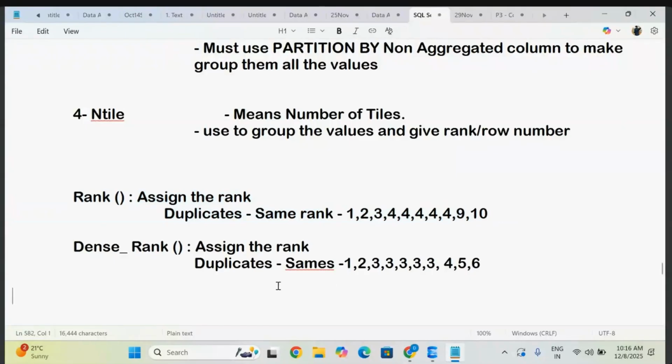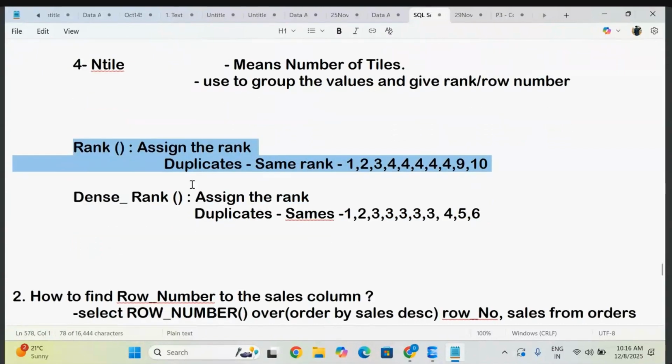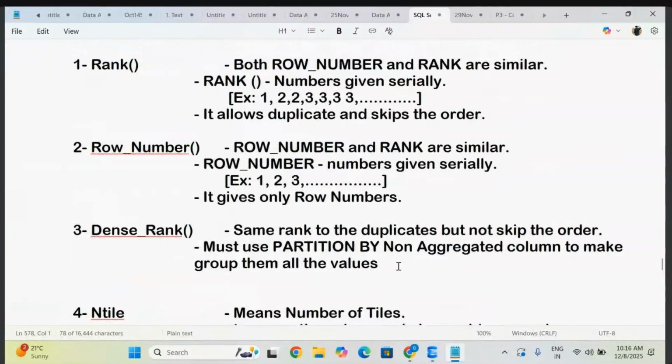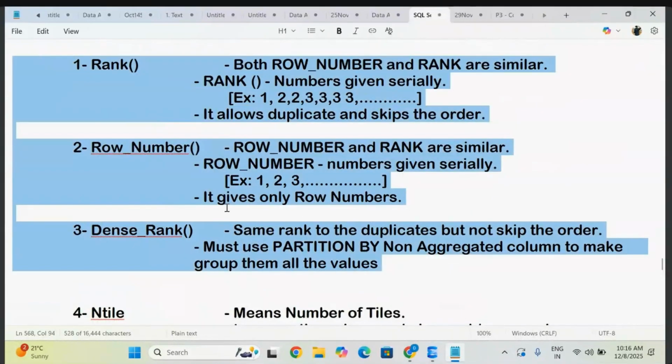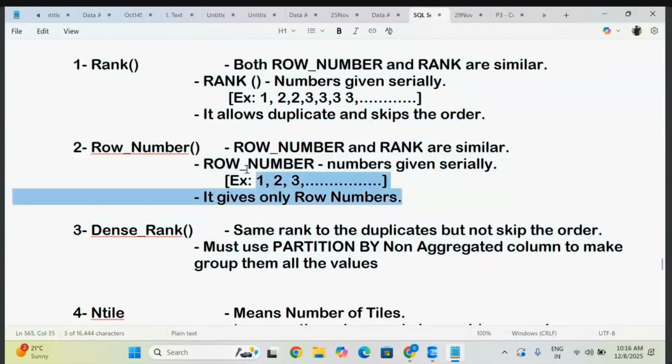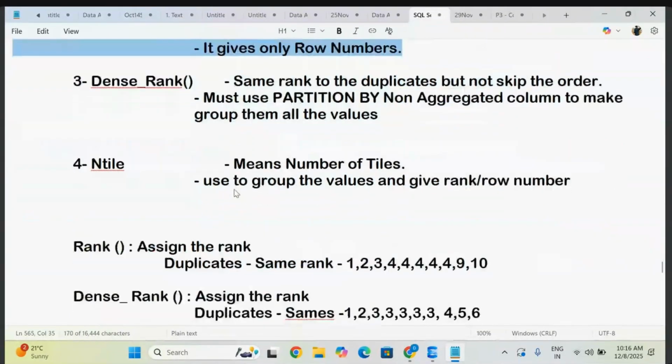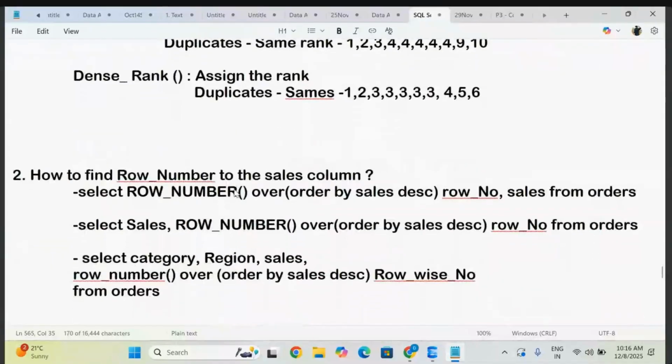But here, in your SQL Server, you simply call it rank. This rank works the same as the skip rank. Then dense rank. Ntile, we will understand about ntile later. First, let's check with these three rank functions. First, let me go with the row number. What will row number give you? Row number just assigns the row number only, nothing bigger.